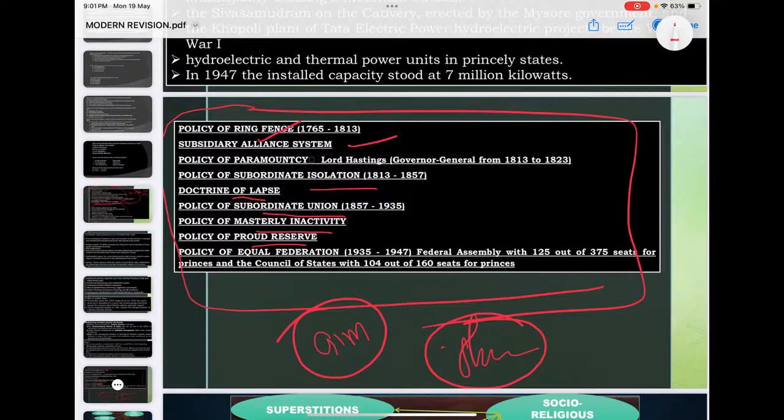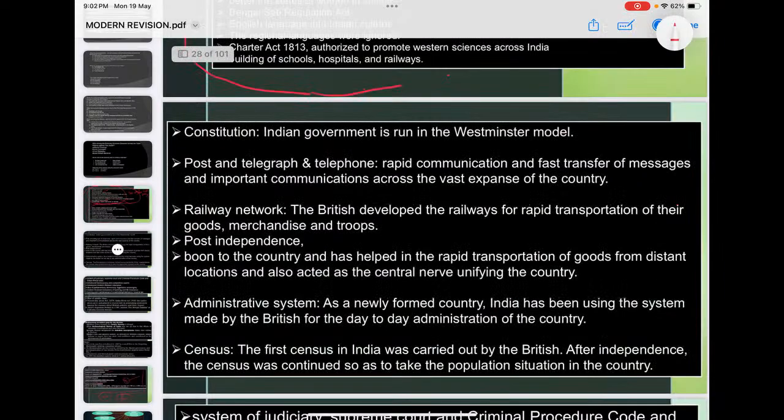These are some of the various policies the British adopted on Indian soil. So please take care of these things. What are these various policies? What are their intentions? That's very important for you. Sometimes they can ask the aim of the policies, or which viceroy adopted this, or what the chronology is. That way they can ask you questions.